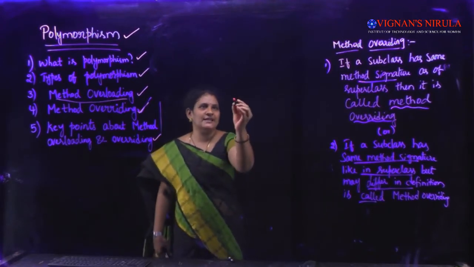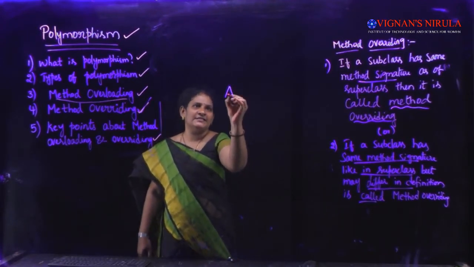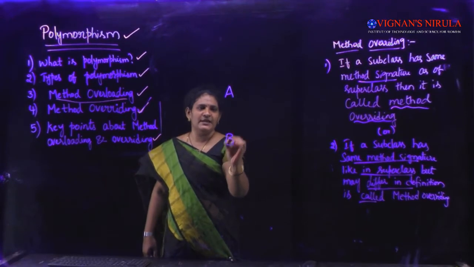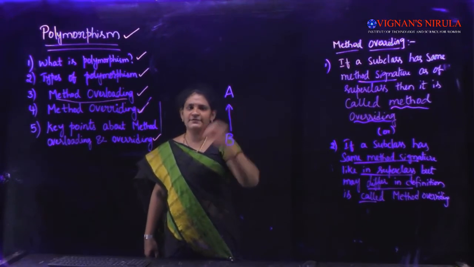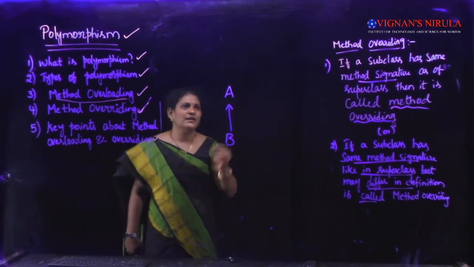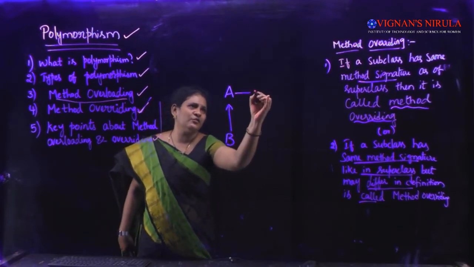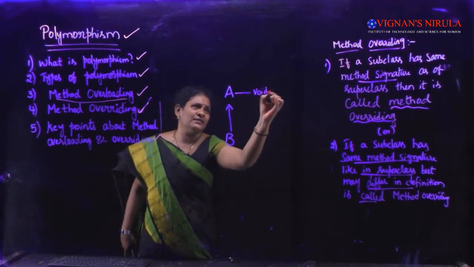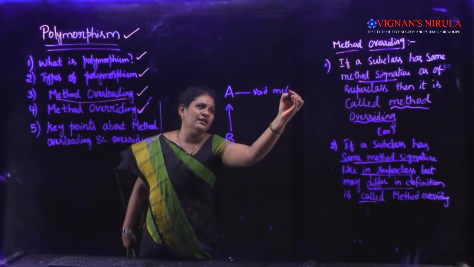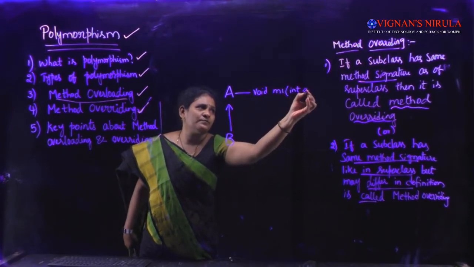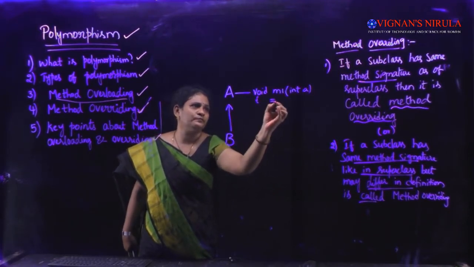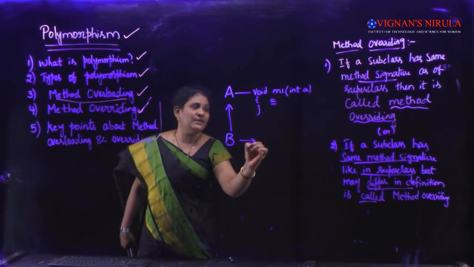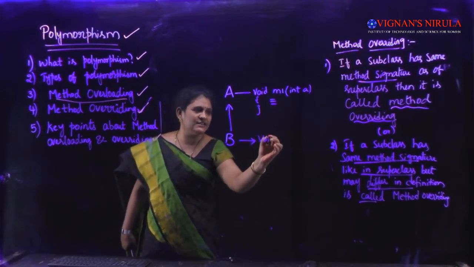Let us take an example for that. Let us take class A and class B. Class B is inheriting properties from A, the single inheritance concept. Class A contains a method, let's say void m1, and it has some parameters. Assume class B also has the same method signature.